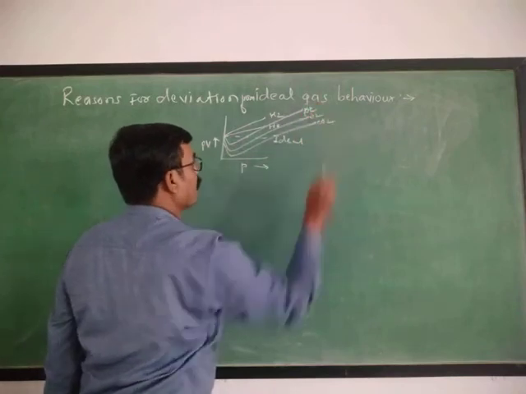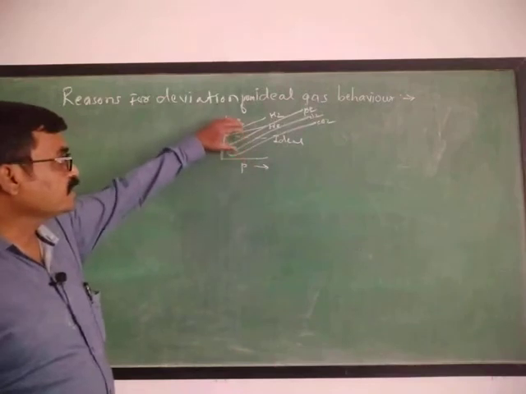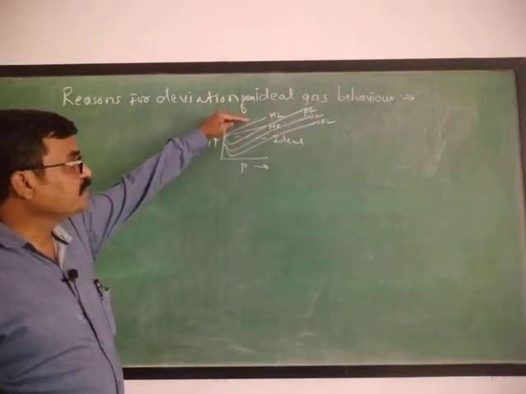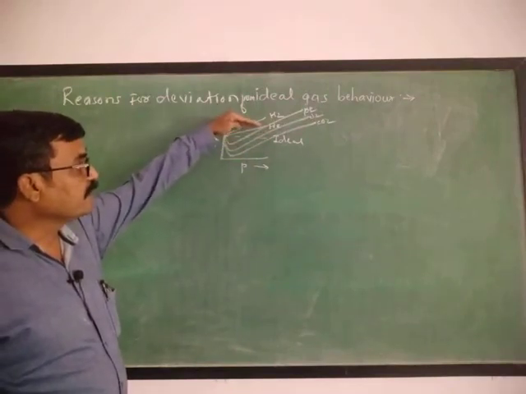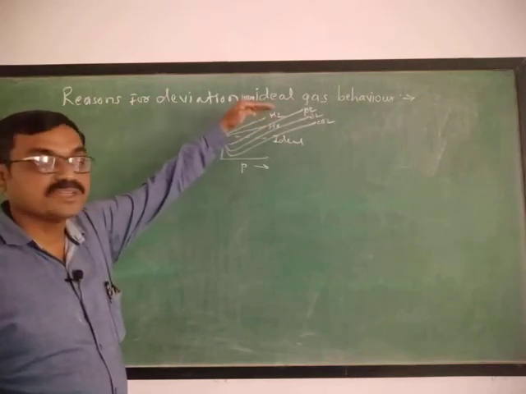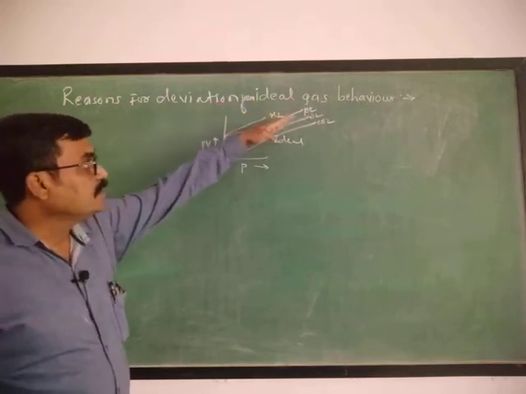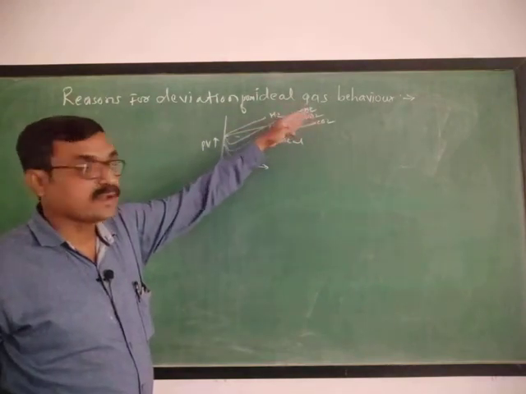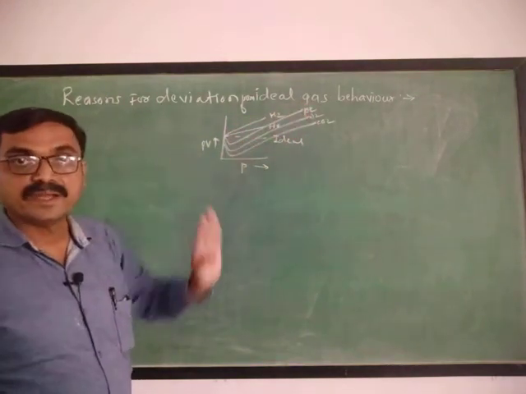Means these real gases show positive deviation, means above this line helium and hydrogen show positive deviation, while nitrogen, oxygen and carbon dioxide show negative deviation.